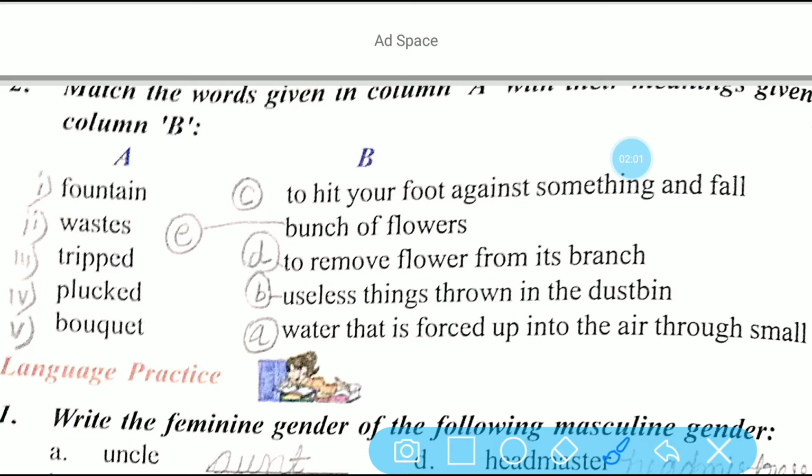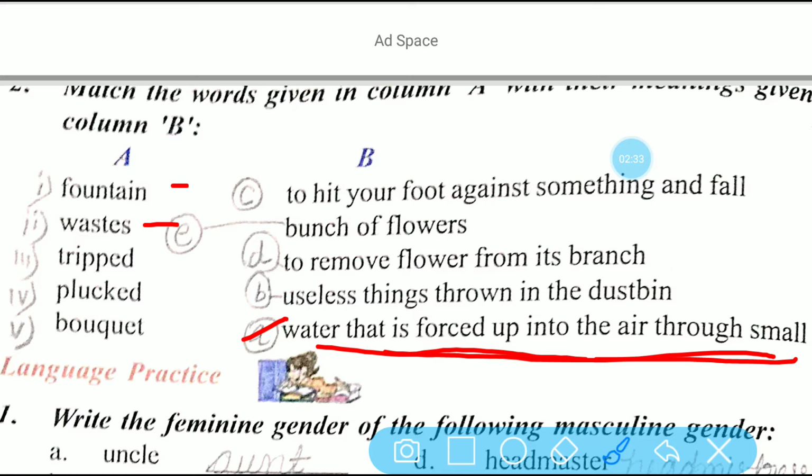Suppose the word fountain is written on the left side under column A, and what is the correct meaning of this word, fountain? That means water that is forced up into the air through a small opening. So here you have to write this meaning just in front of the fountain. Similarly, whatever is the correct answer, you will write just in front of wastage.